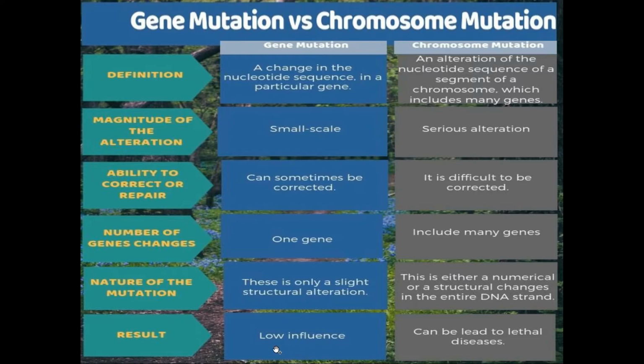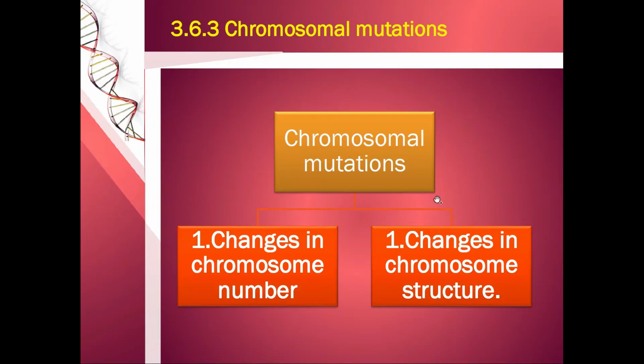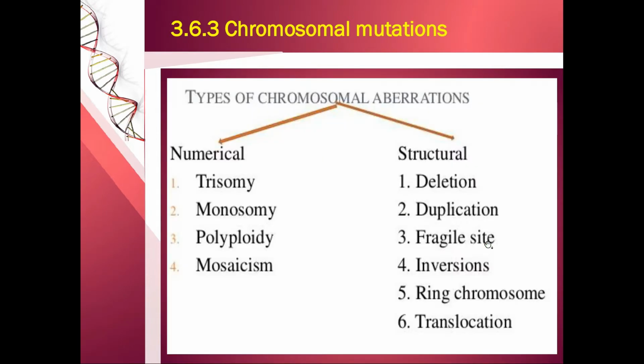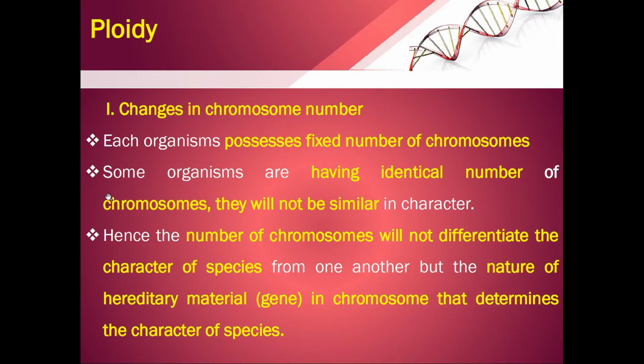Result: gene mutation causes very little influence on the individual having it, whereas chromosomal mutation can even cause death, as in lethal diseases which cause death in the individual. Now chromosomal mutations can be of two types: change in the chromosome number or change in the chromosomal structure. Change in the chromosomal number.